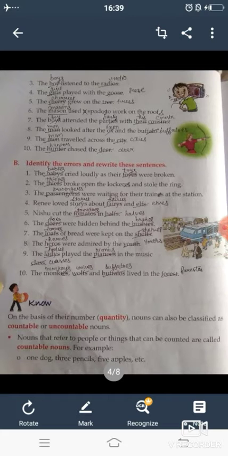The ladies played the pianos in the music class. The plural form of lady is ladies. The plural form of piano is pianos. And also the plural form of class is classes.